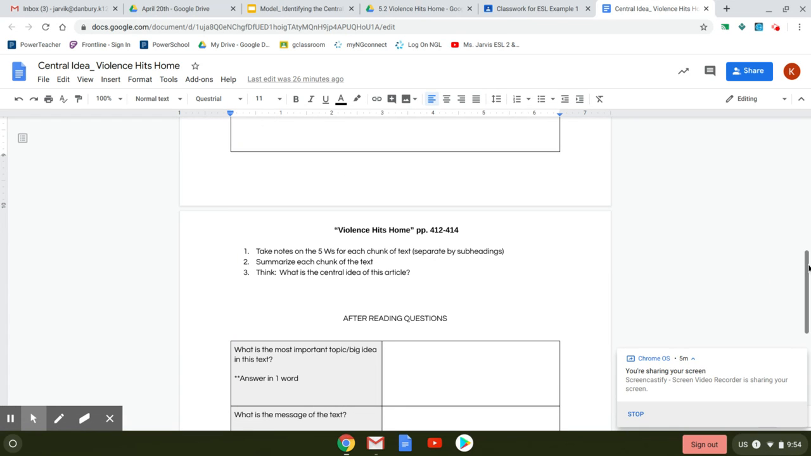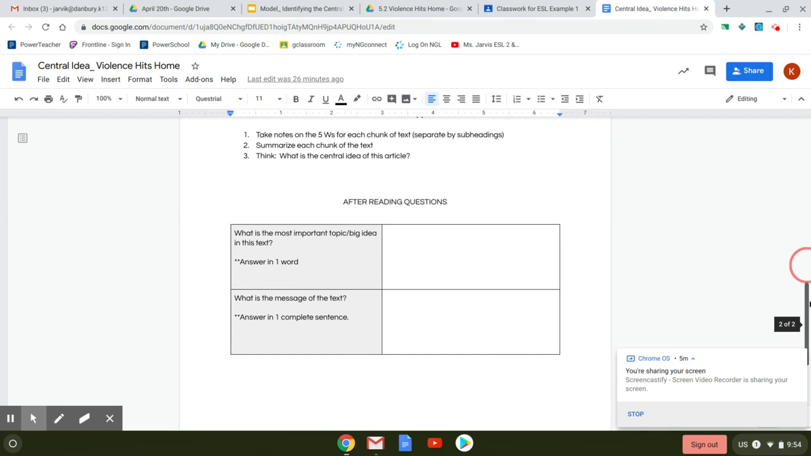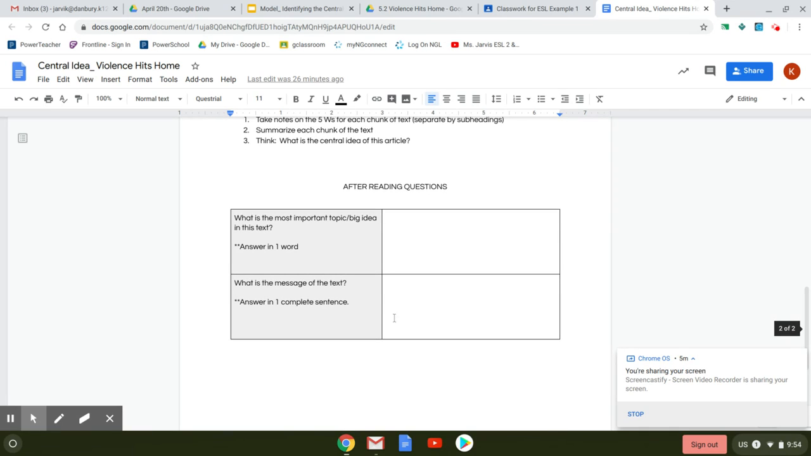Please notice that there's a second page to this document, and that is where you're telling me what you think the central idea is. This answer is one word. When you're giving me the topic or big idea, I should only see one word in this box. And what is the message of the text? You're giving me one complete sentence.